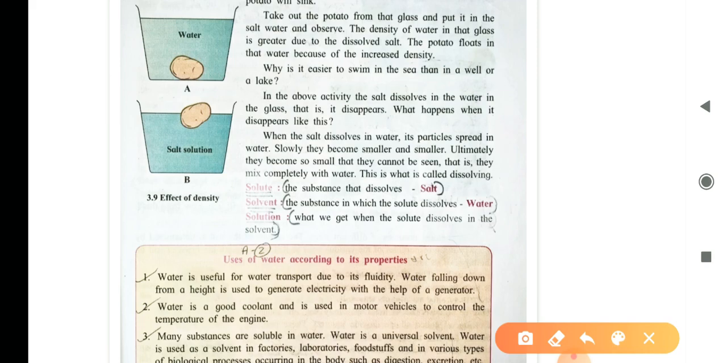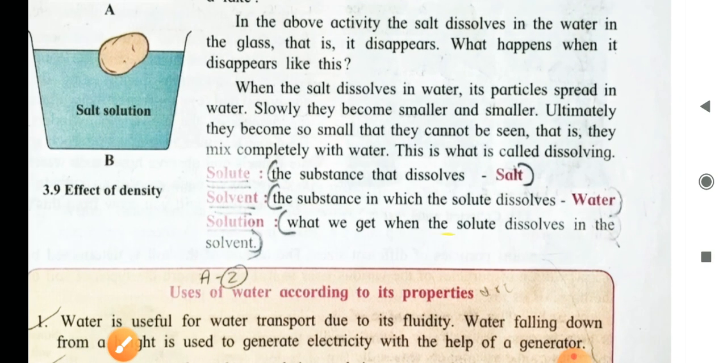Now, let us see the concept of solute. What is a solute? A solute is a substance that dissolves, for example, salt or sugar. Salt or sugar dissolves in water, hence they are called solutes. Now, let us go to solvent. What do you mean by a solvent? The substance in which the solute dissolves is called a solvent, for example, water. We have seen that in water, salt dissolves, sugar dissolves, and many other substances dissolve.